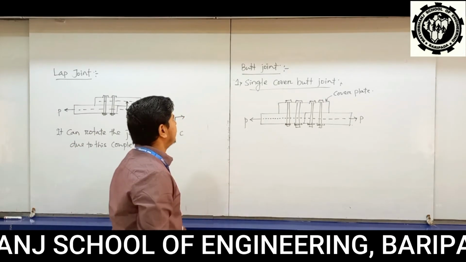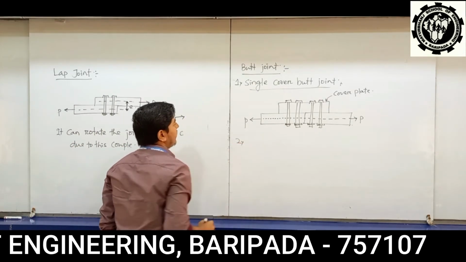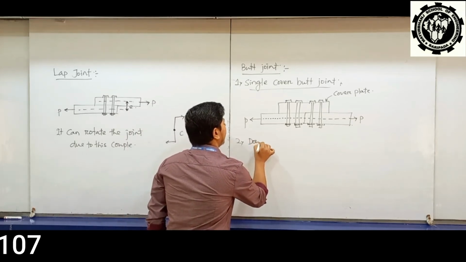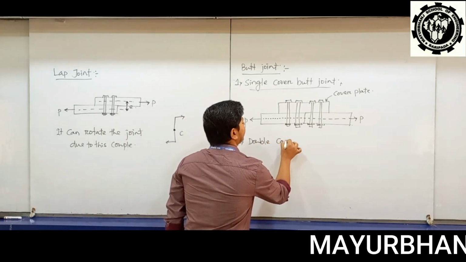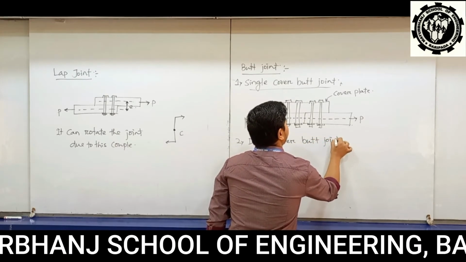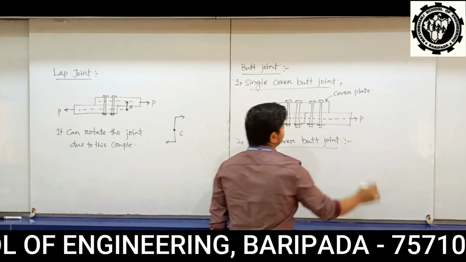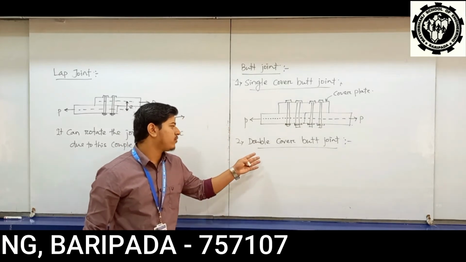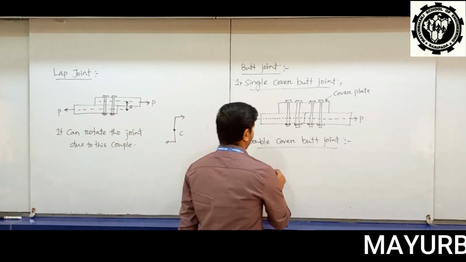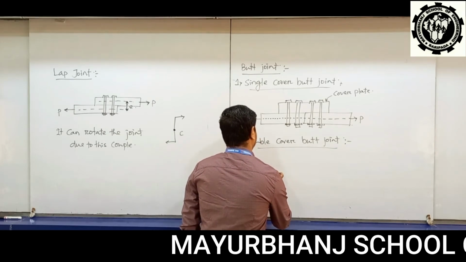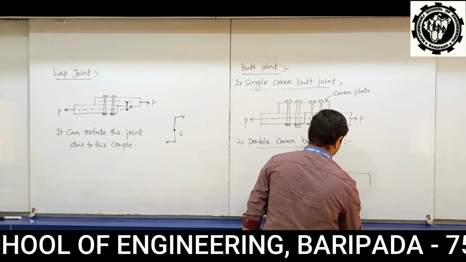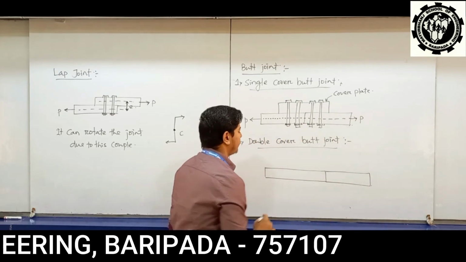Similarly, there is another type of butt joint which is known as double cover butt joint. Double cover means, as the name itself shows, that two cover plates are used to connect two main plates. This is a main plate. Another main plate. Two cover plates are used.